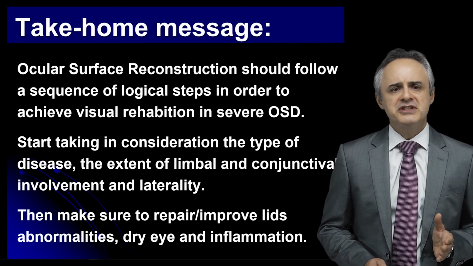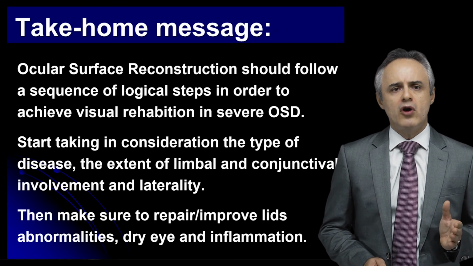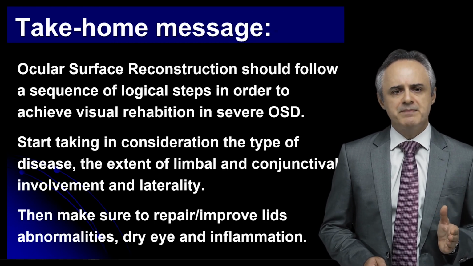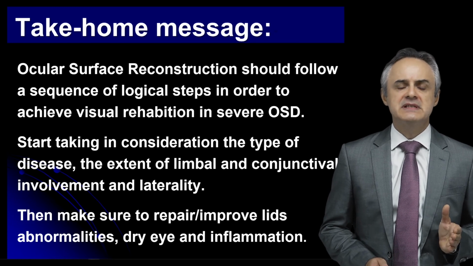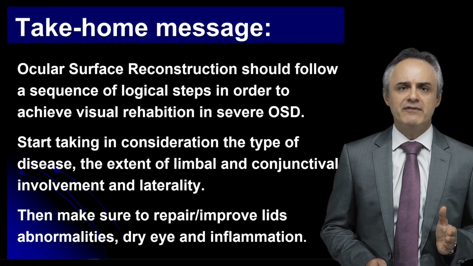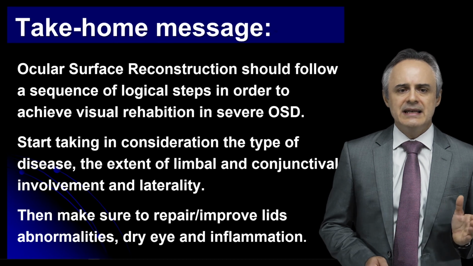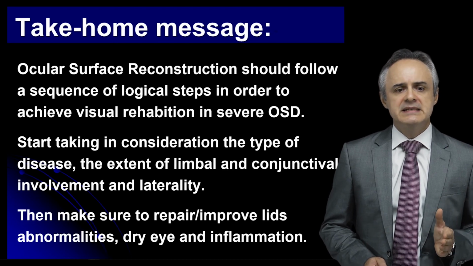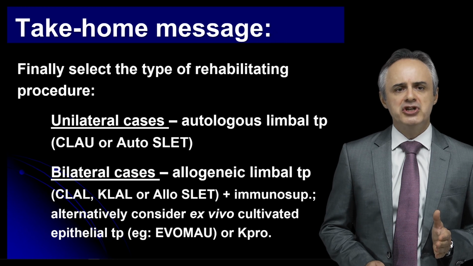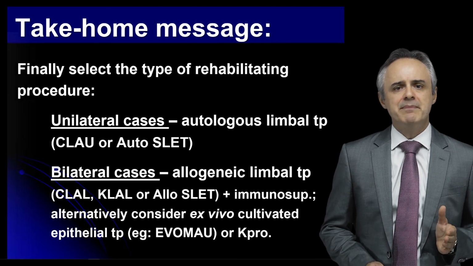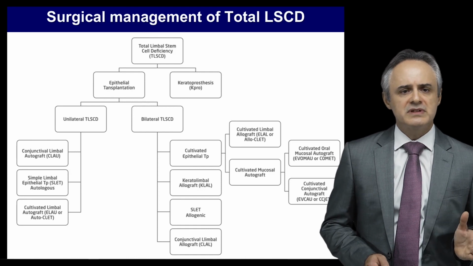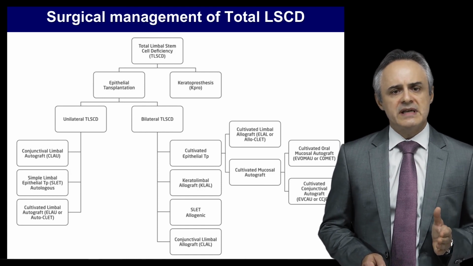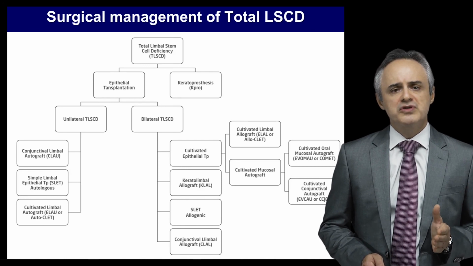The take-home message: ocular surface reconstruction should follow a sequence of logical steps to achieve a good result. Start taking in consideration the type of the disease, the extent of limbal and conjunctival involvement, and laterality. Then make sure to repair the lid abnormalities, dry eye, and inflammation. And finally, select the type of rehabilitation procedure, depending on whether it's a unilateral or bilateral disease. And when you do the bilateral transplantation using allogenic cells, consider systemic immunosuppression.